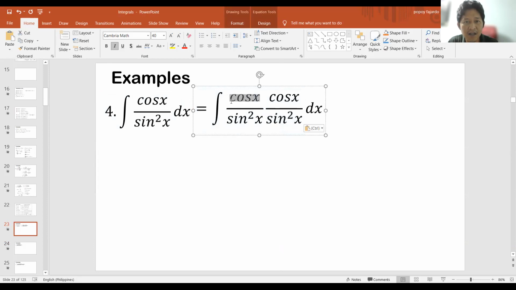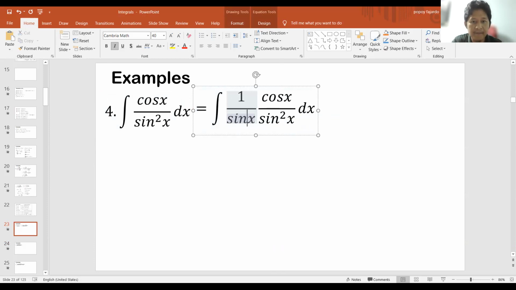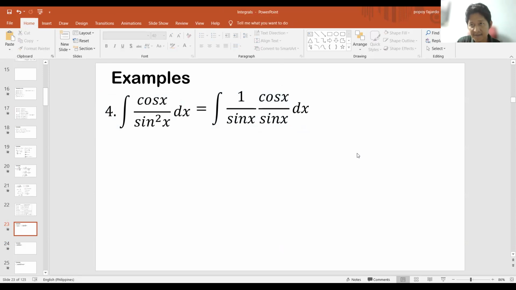So itong 1, ito ay magiging, di ba? I can do that, guys. Tama ba? Hello? Yes po. Okay, hiniwalay lang natin yung sine squared x sa denominator. So, naging ganun siya, di ba?